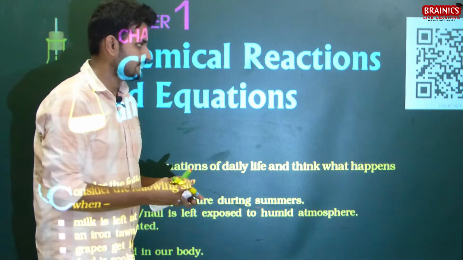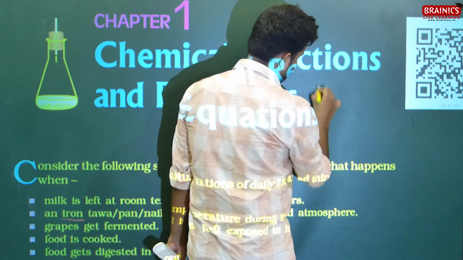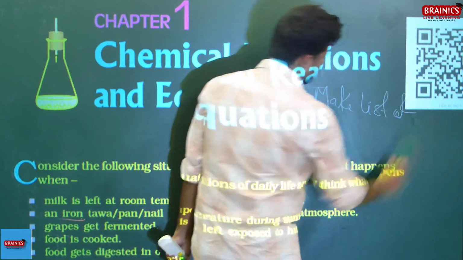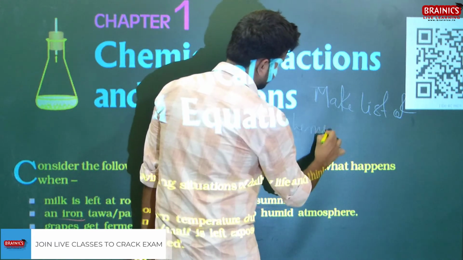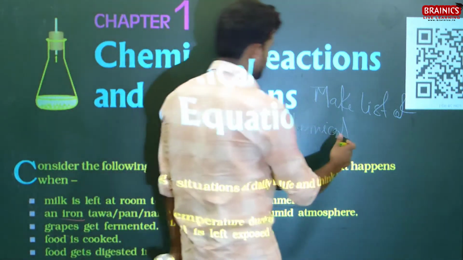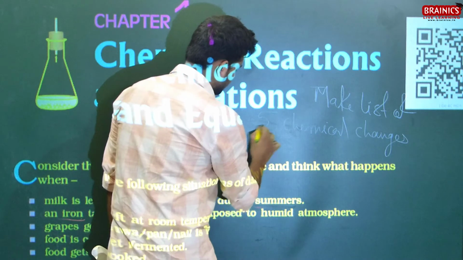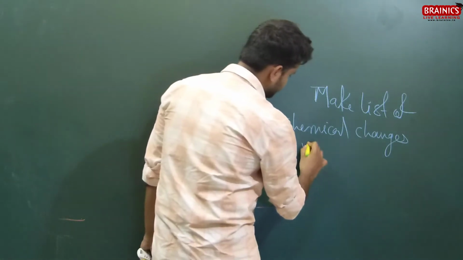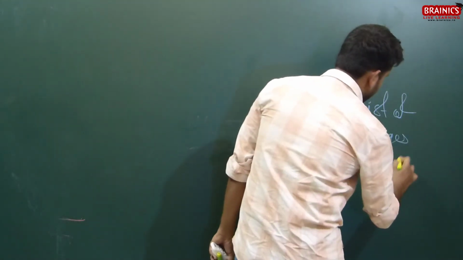Let me give you something. Just try to make a chart. Make a list of 5 chemical changes, of course other than these examples, which you notice nearby.